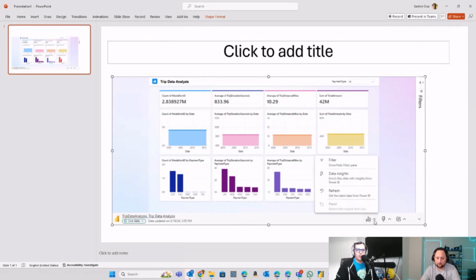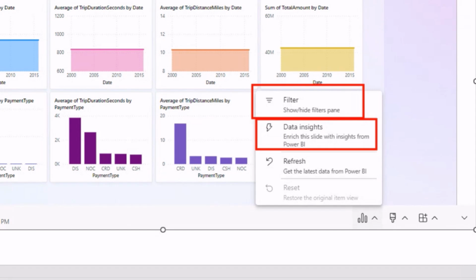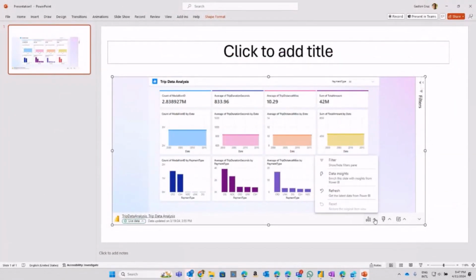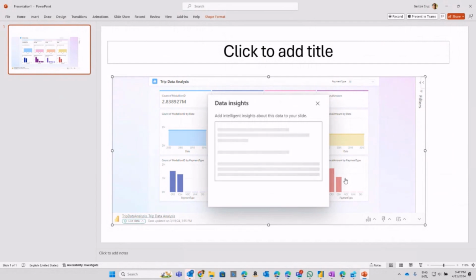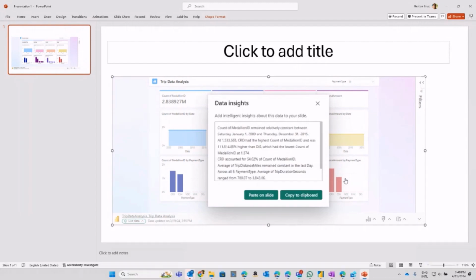Here you have another great option, which is that you can show or hide the filter pane of the report. You can bring some AI for data insights, and then you can also refresh to get the latest data from Power BI. So let's see data insights, and you can create on top of your report an AI summary of your Power BI report. In this case, it's going to go ahead and create a summary pane based on the interactions and the data that you have in your report.